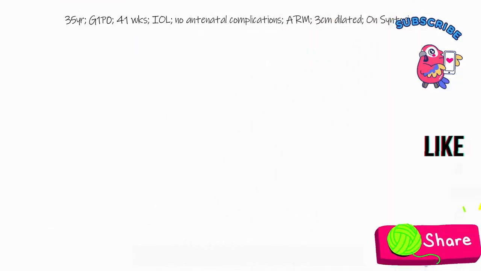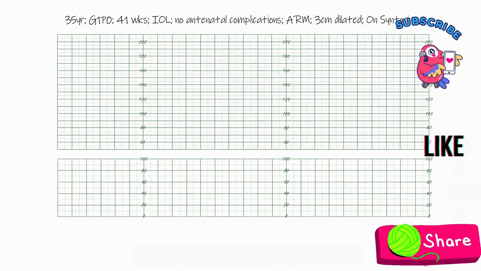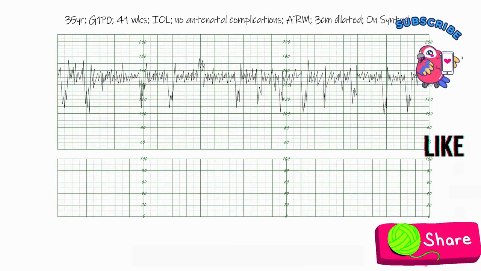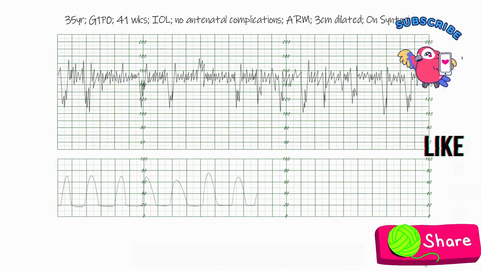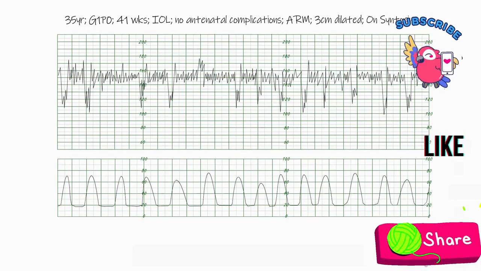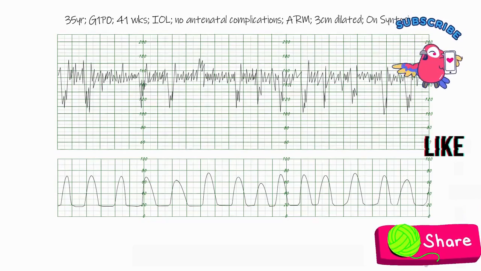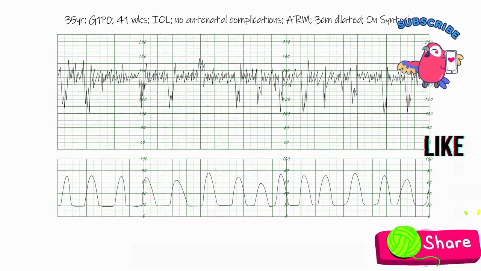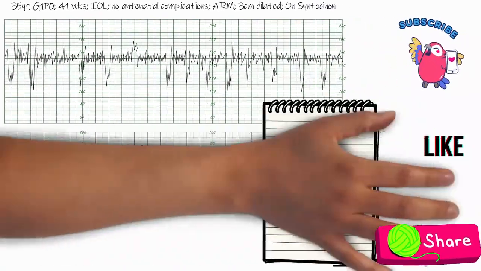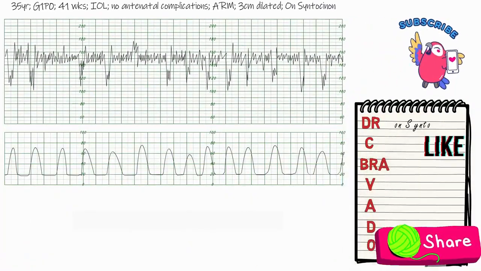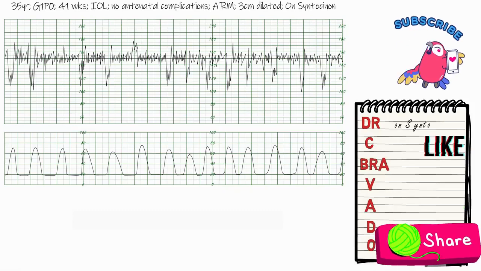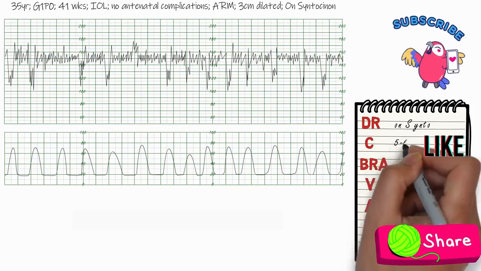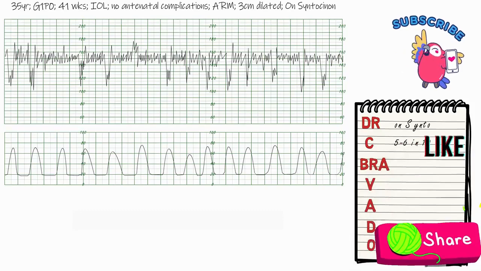So next we've got a 35-year-old lady in her first pregnancy who is 41 weeks gestation, who underwent an induction of labor. She had no antenatal complications, an artificial rupture of membranes was done, and she is currently 3 centimeters dilated on syntocinon. And here is her CTG trace. So the risk factor in this case is the fact that she is on syntocinon. Looking at the tocometry, she has got 5 to 6 contractions in 10 minutes.